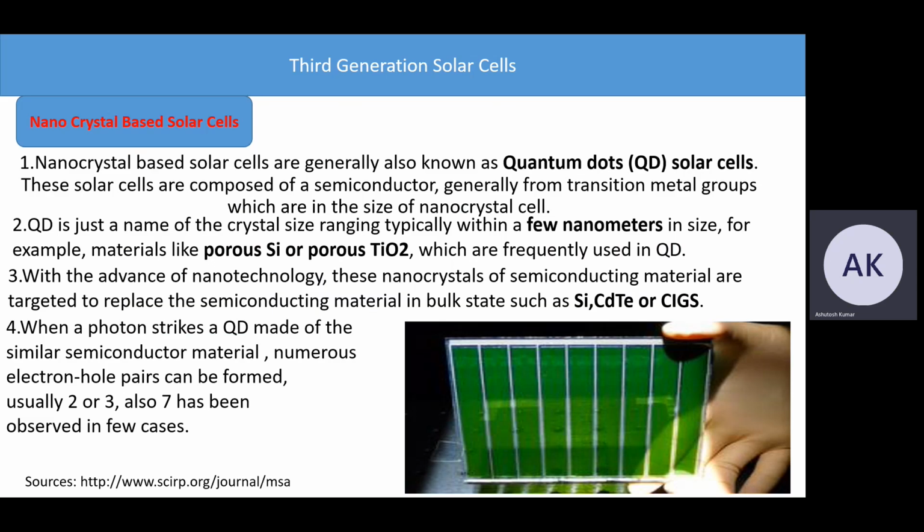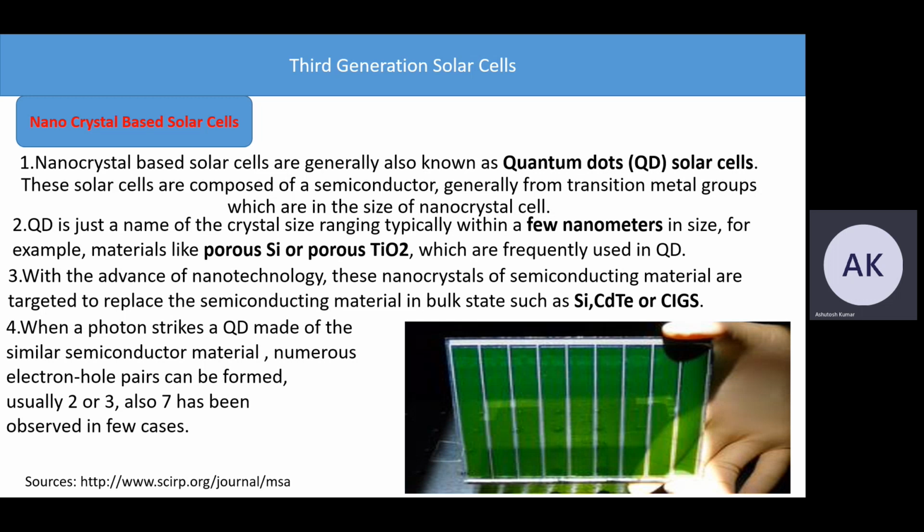Now we are moving on to the third generation solar cells, that is also emerging technologies, not stable, but right now research is going on in this generation of solar cells. First one is nanocrystal based solar cells. Nanocrystal based solar cells are generally also known as quantum dot solar cells.